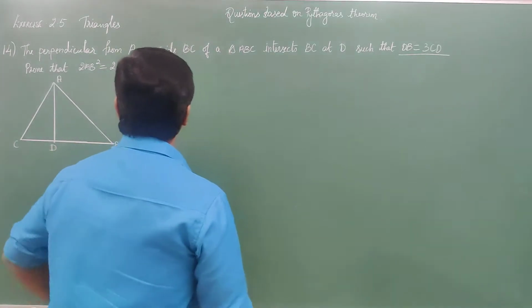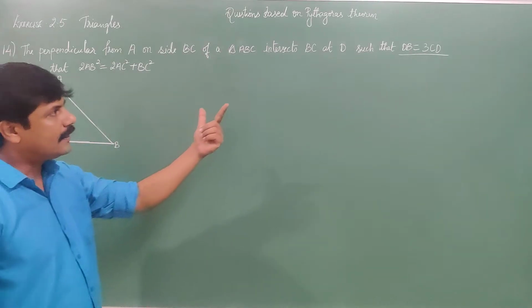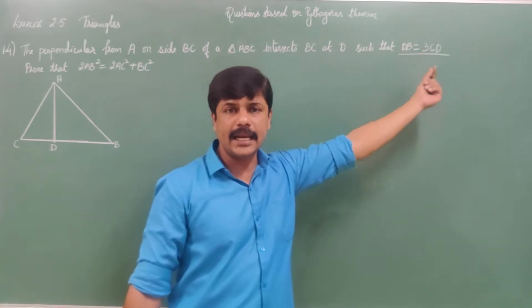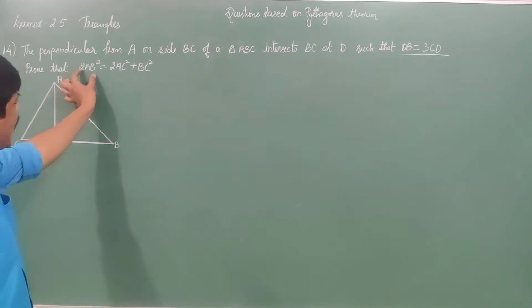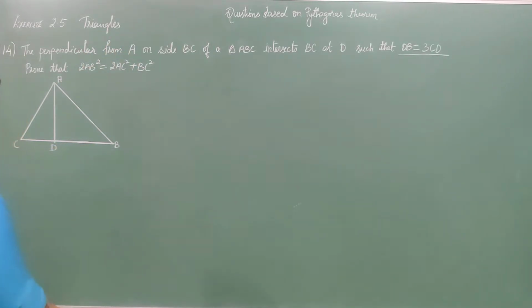Okay. Now ABC is a triangle in which a perpendicular was drawn from A to the side BC such that it intersects BC in such a way that DB is equal to 3CD. What we need to prove is 2AB square is equal to 2AC square plus BC square. Okay. Now see that